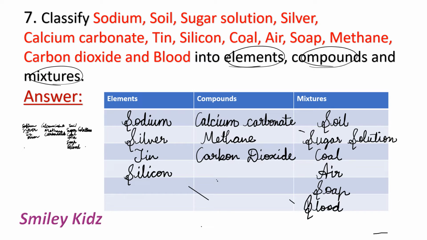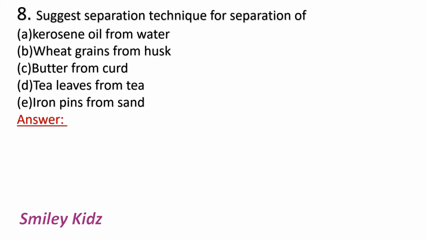Question number 8. Suggest separation techniques for separation of. First, we have kerosene oil from water. It is by separating funnel. Then we have wheat grains from husk. It's by the process of winnowing.